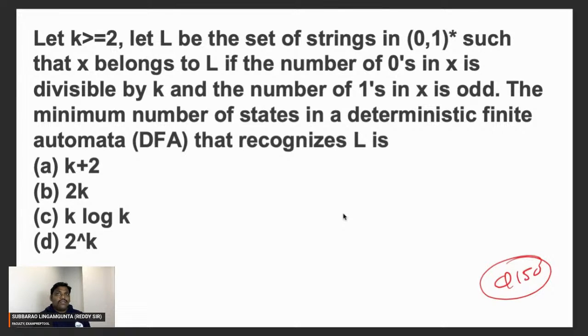The answer for this one is going to be B, 2k. How 2k? For the first problem, k states. For the second problem, 2 states. Using the product construction, 2 into k, 2k states. I think everyone is absolutely fine. Let's move to the next.